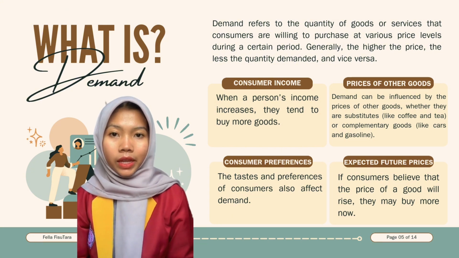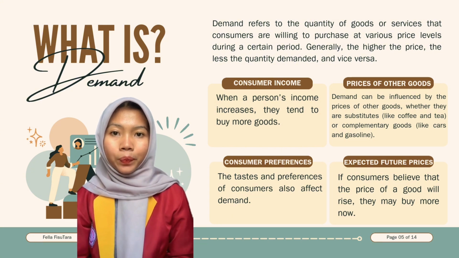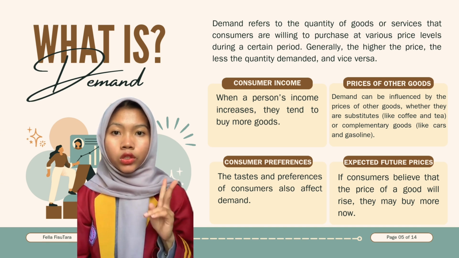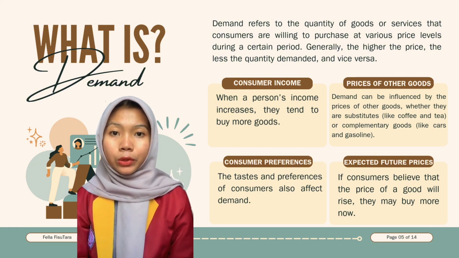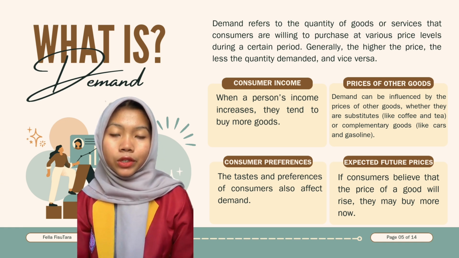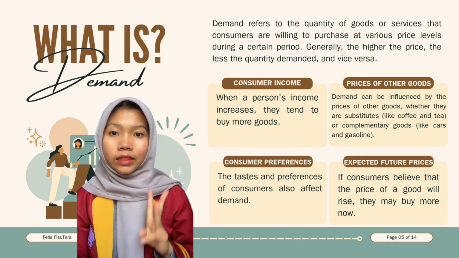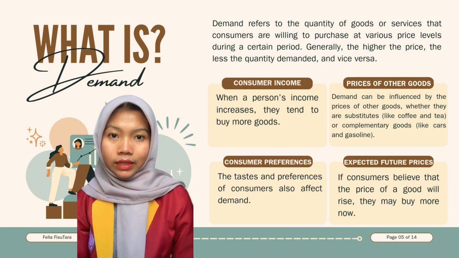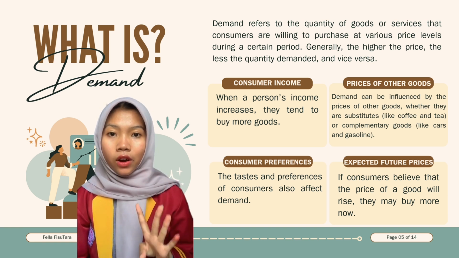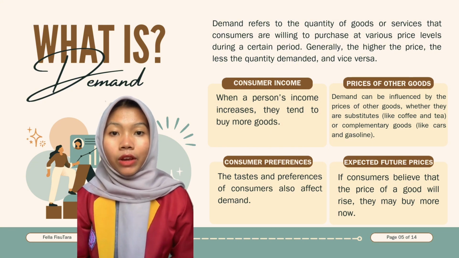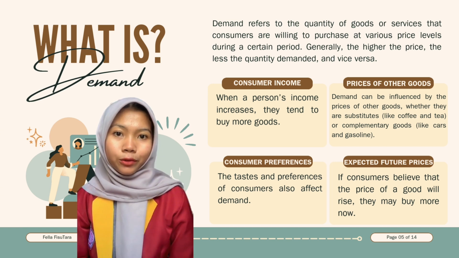Factors that influence demand. 1. Consumer income. When a person's income increases, they tend to buy more goods. 2. Price of other goods. Demand can be influenced by the price of other goods, whether they are substitutes like coffee and tea, or complementary goods like cars and gasoline. 3. Consumer preference. The taste and preference of consumers also affect demand. And 4. Expected future price. If consumers believe that the price of a good will rise, they may buy more now.